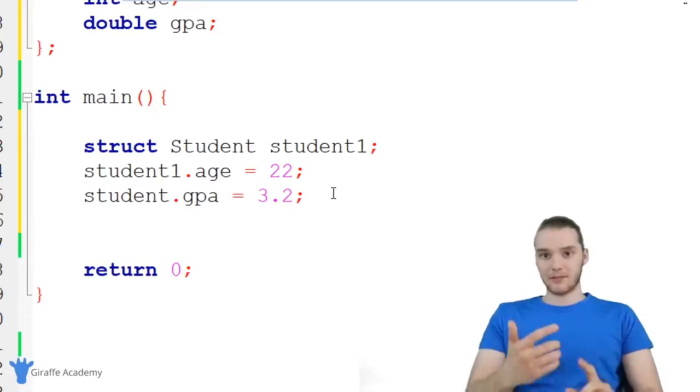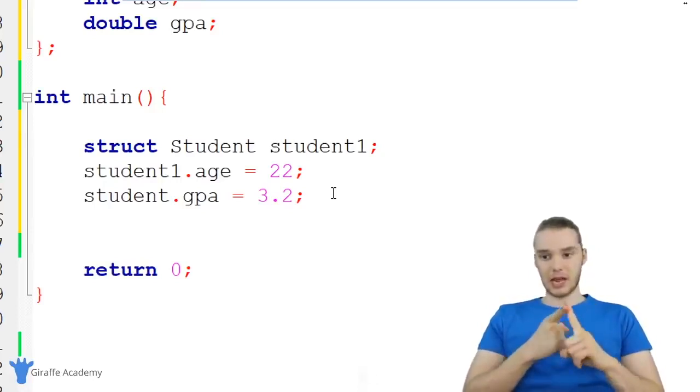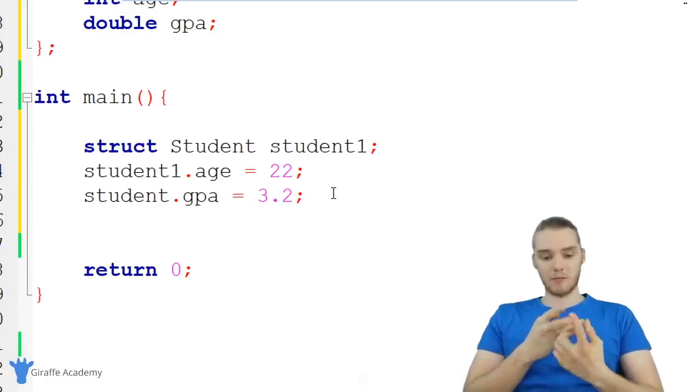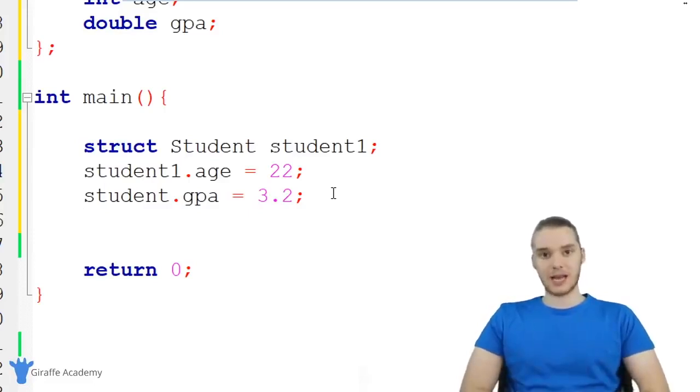I can also do the same thing for those strings, so for the name and the major. Now, here's the thing about working with strings. Remember, in C, a string is actually just an array of characters.